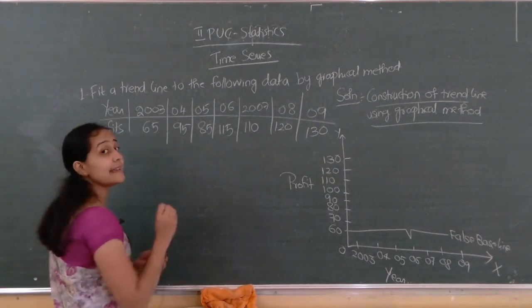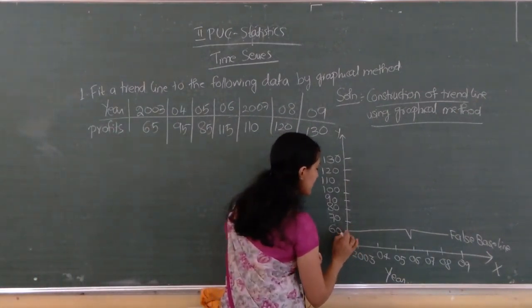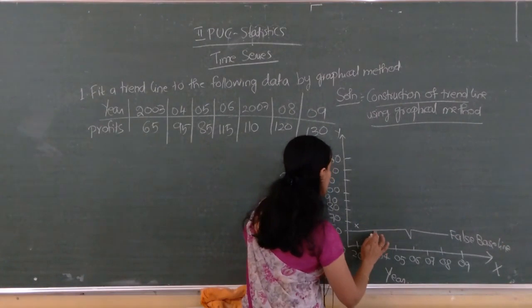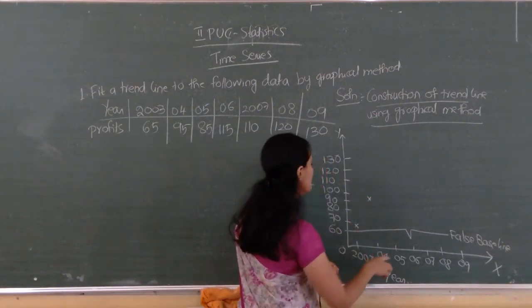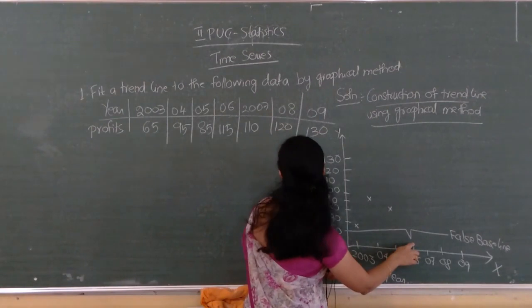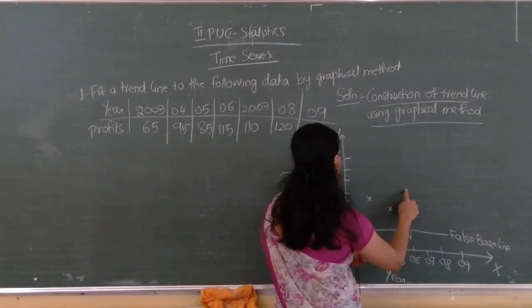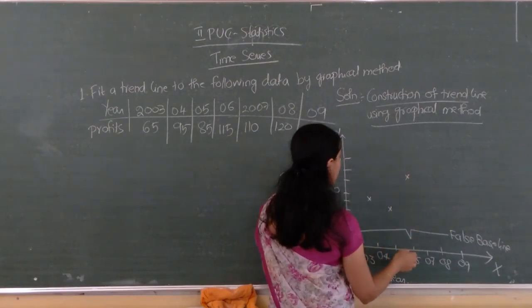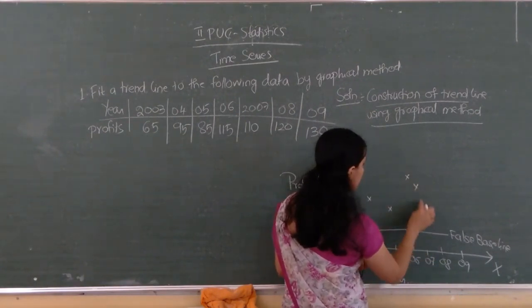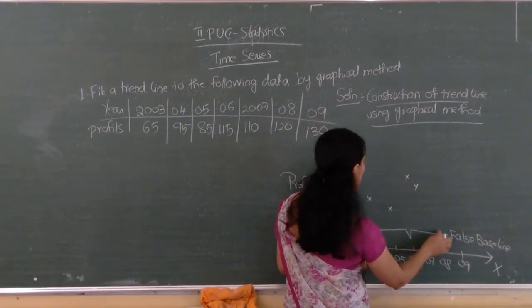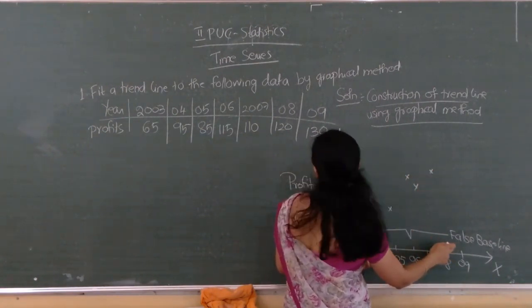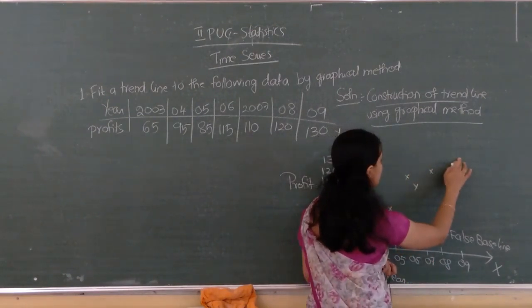Histogram means 2003 has 65. 65 means 60 to 70, the midpoint 65. 2004 has 95. 2005 has 85. 85 means it comes somewhat here. 2006 is 115, here 115. 2007 is 110, just below. 2008 is 120, here 120. Okay. 2009 is 130, the last one.